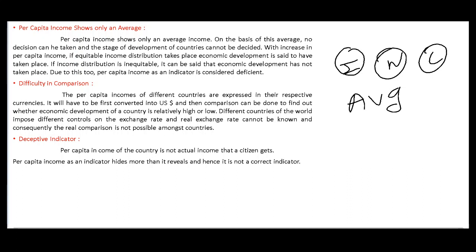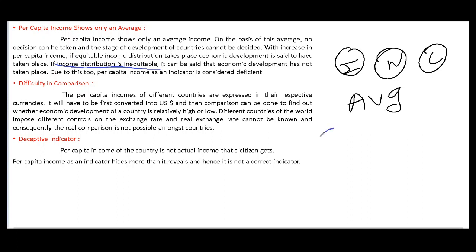On the basis of this average number, no decision can be taken and the stage of development of countries cannot be decided. With increase in per capita income, if equitable income distribution takes place, economic development is said to have taken place. If income distribution is unequal, it can be said that the economic development has not taken place. Due to this too, per capita income as an indicator is often deficient.